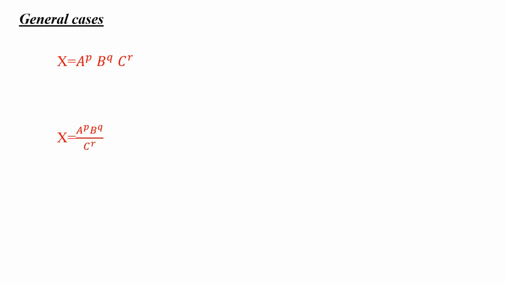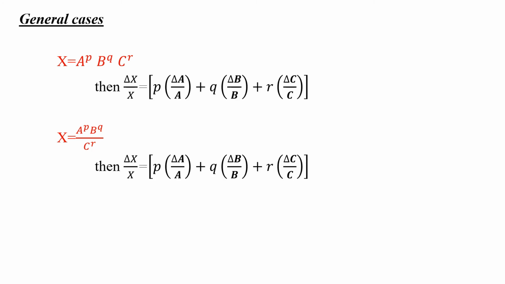In general cases, when x is equal to a raised to p, b raised to q, c raised to r. Similarly, x is equal to a raised to p, b raised to q divided by c raised to r. In both the cases, the fractional error delta x by x will be equal to the bracket of the power p into the fractional error delta a by a, plus the power of b, that is q, into the fractional error delta b by b, plus the power of c, that is r, into delta c by c.